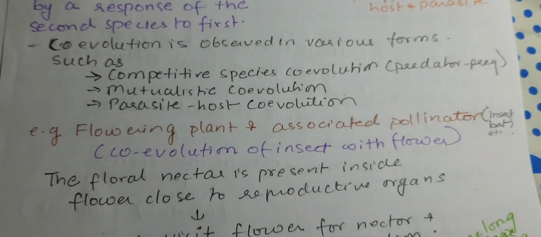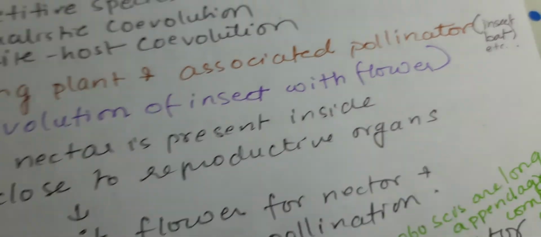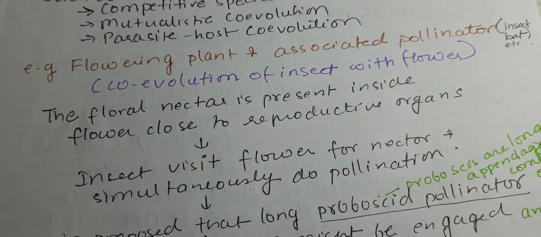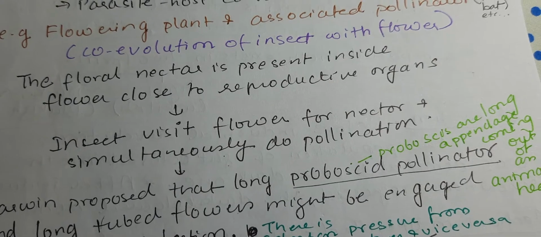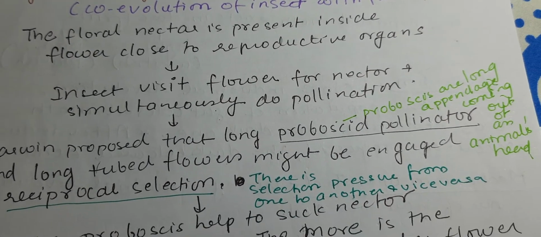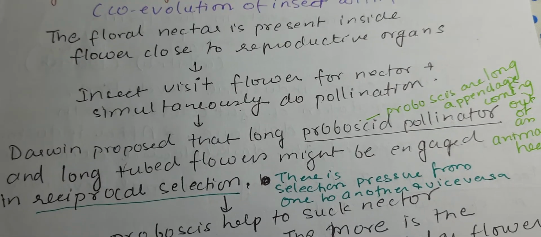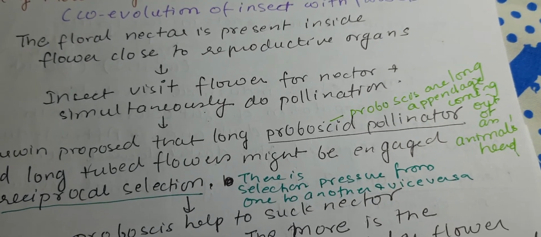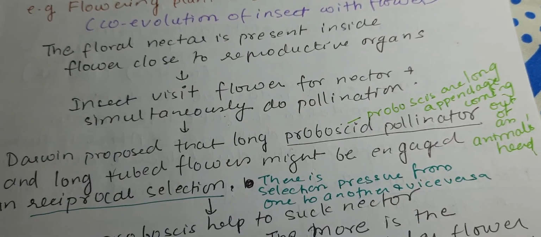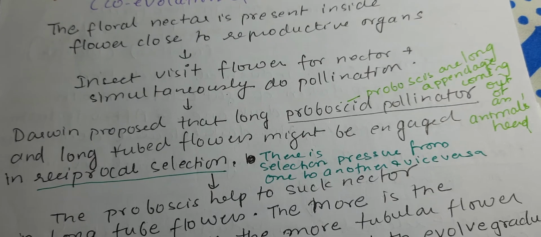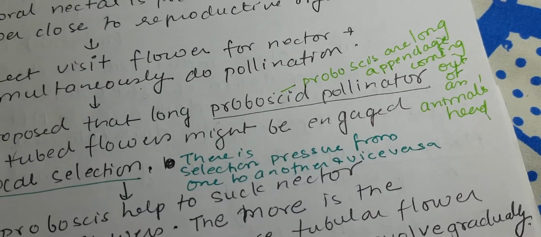For example, flowering plant associated with pollinator. Okay, so here, coevolution of insect with flower. The floral nectar is present inside flower close to reproductive organ. Insect visit flower for the nectar and simultaneously do the pollination. Darwin proposed that long proboscis pollinator and long tubed flower might be engaged in the reciprocal selection. That is, there is selection pressure from one to another and vice versa.